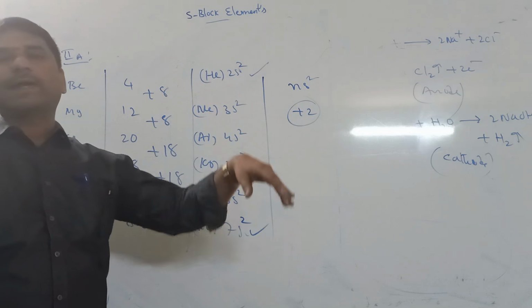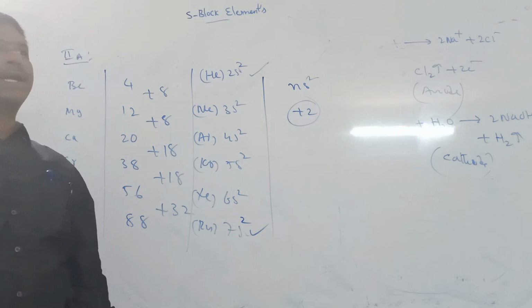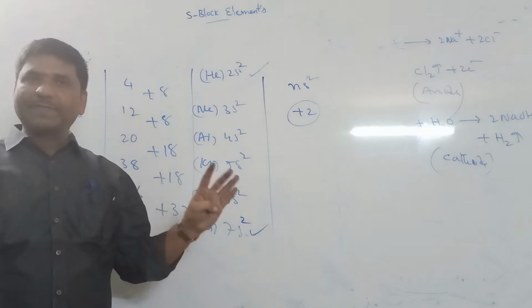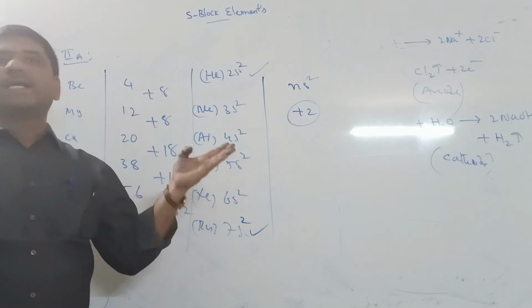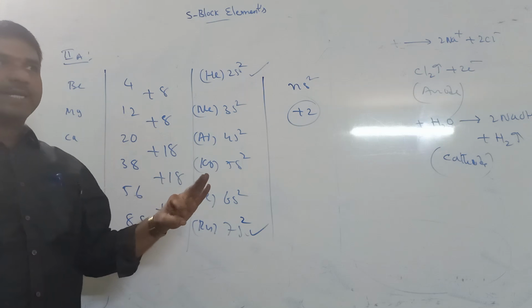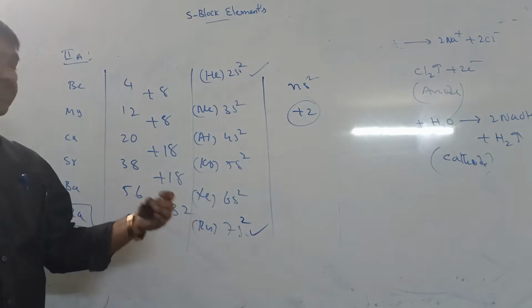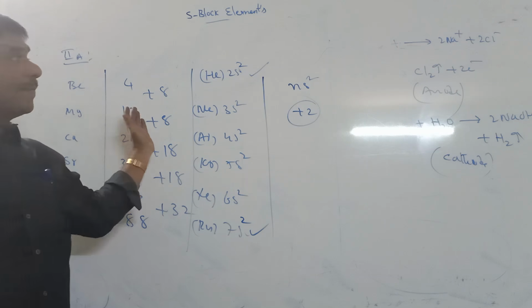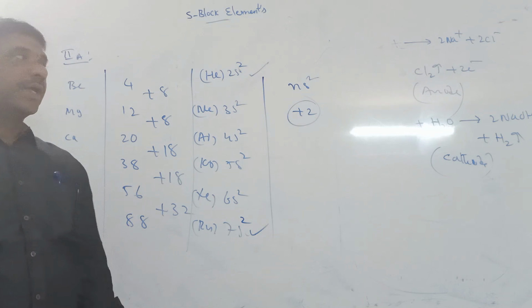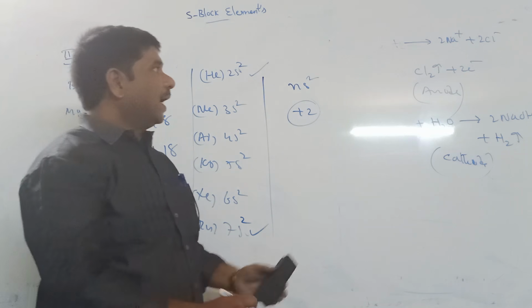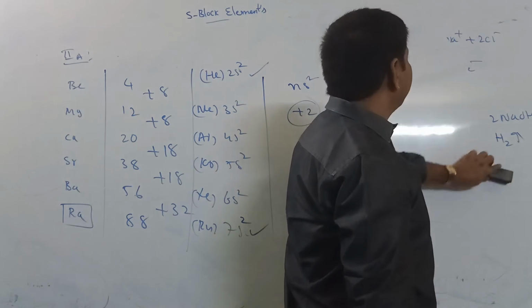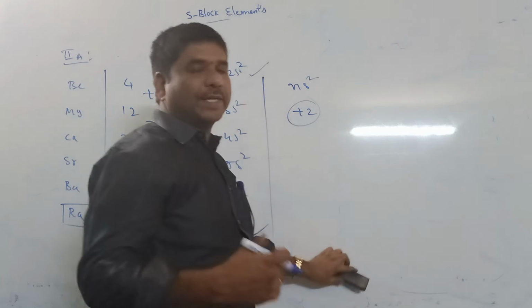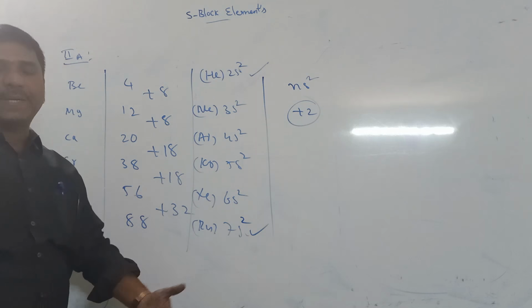These also have similar properties to 1A group elements. They react with hydrogen to give hydrides, with oxygen to give oxides, and with water to give hydroxides. So their chemical properties are similar to 1A group elements, and their general properties are also nearly similar, not 100%.